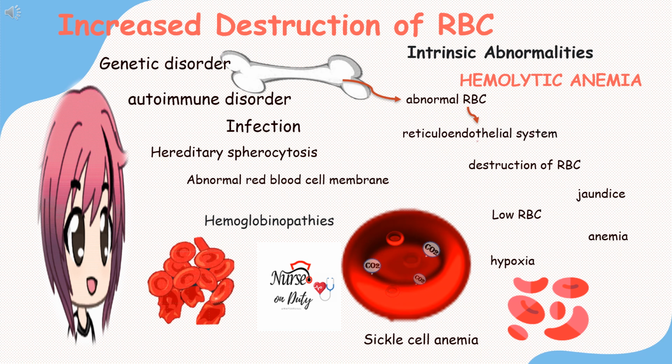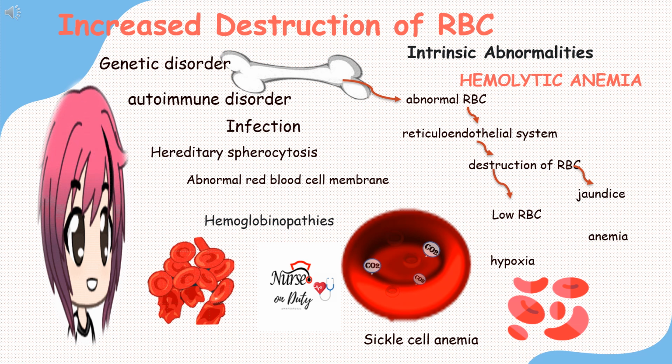So the RBC is so big, or if the RBC is so small, or the appearance of the RBC like in a sickle cell anemia, or there is an antibodies attached to the RBC, it could be considered as foreign bodies by the reticuloendothelial system.